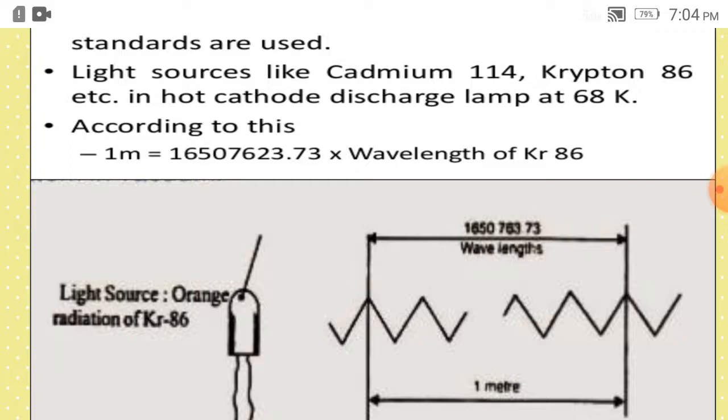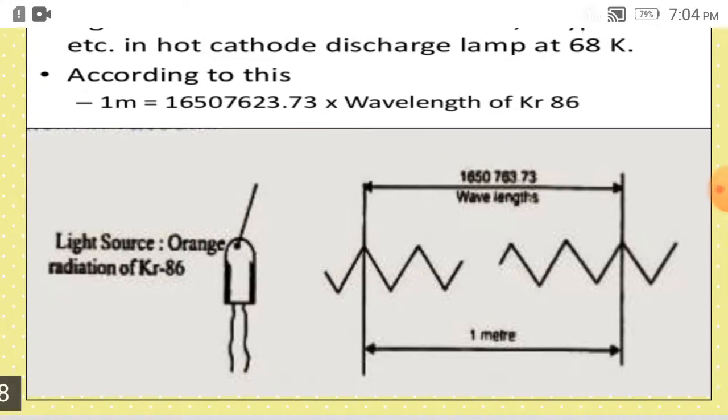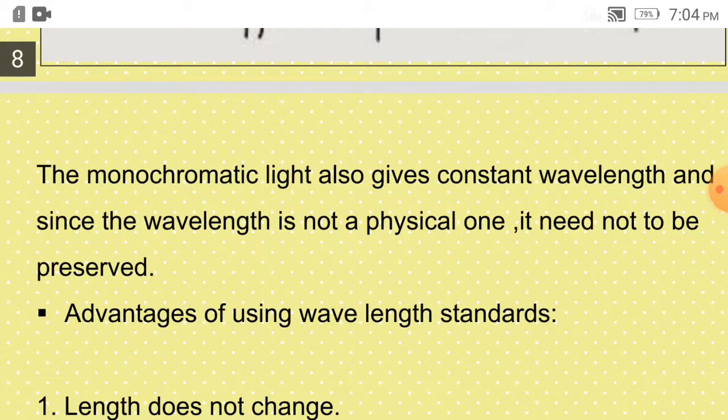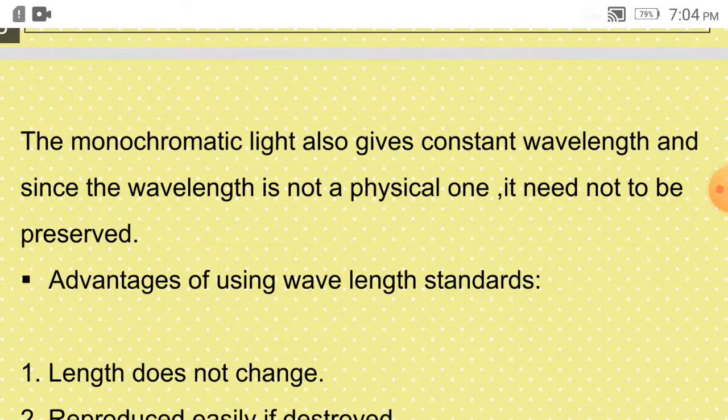Wherever you go, you can get this same standard. So the monochromatic light also gives constant wavelength, and since the wavelength is not a physical one, it need not be preserved. So there is no need of preserving it. Whenever we want to use it, we can have that.